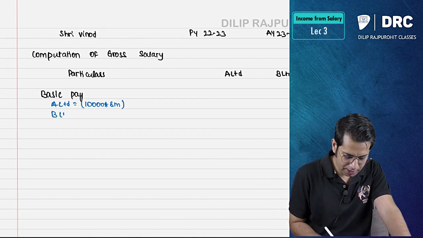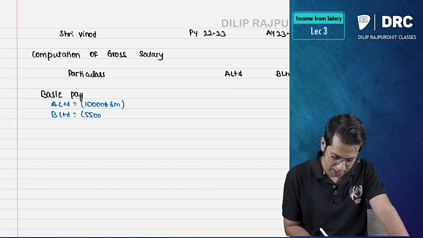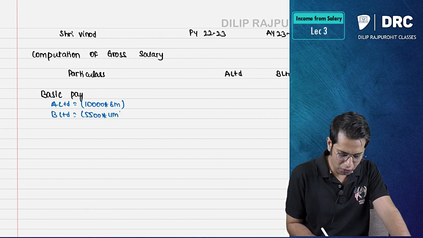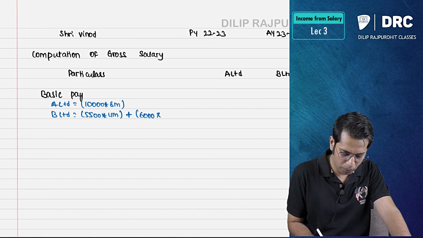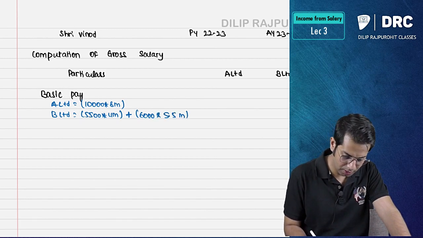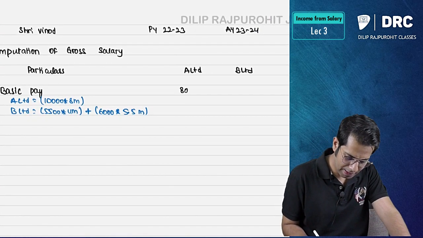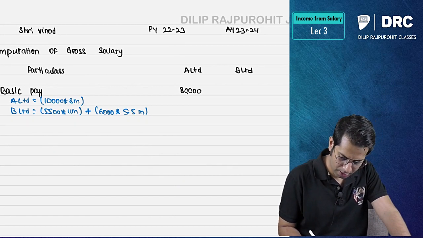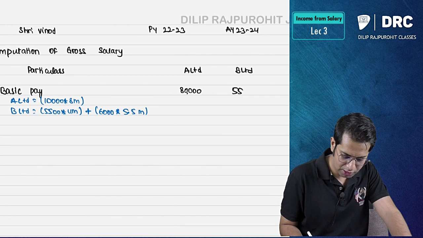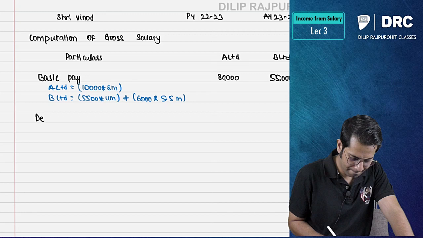And for B limited 5,500 into 4 months, and from August it became 6,000 into 5.5 month. So how much does this come to? Basic salary comes to 80,000 rupees for A and 5,500 for B.